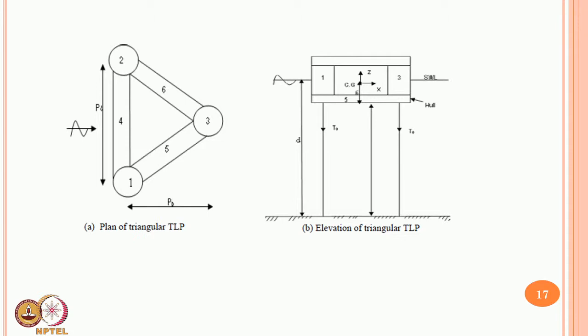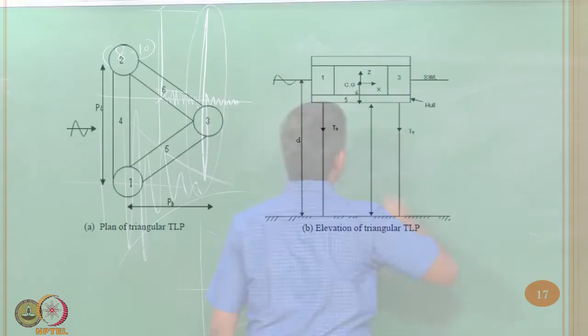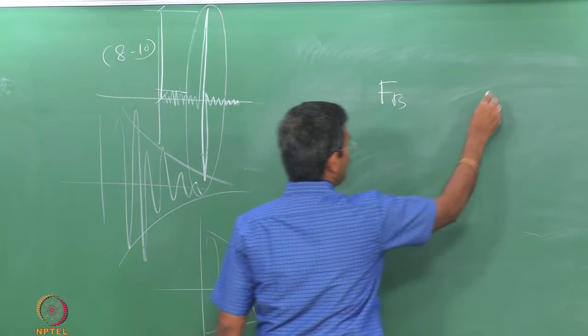So, an equivalent triangular TLP was already studied; we have derived the equation of motion for this, we know how the mass matrix and stiffness matrix come for the system, and we already know all the parameters of this. A plan having an equivalent triangular TLP is a geometric optimization. We all know, just to recollect, that the equalization can come from static equilibrium, where we know FB and W need to be balanced.